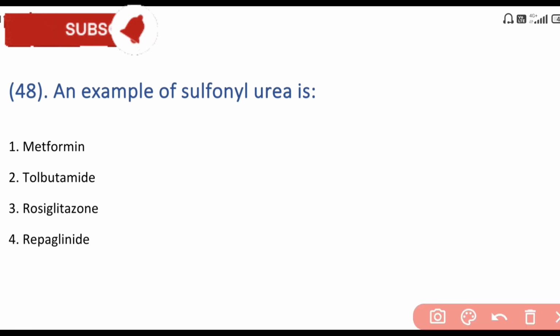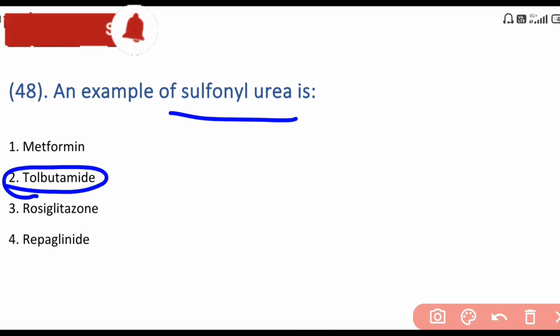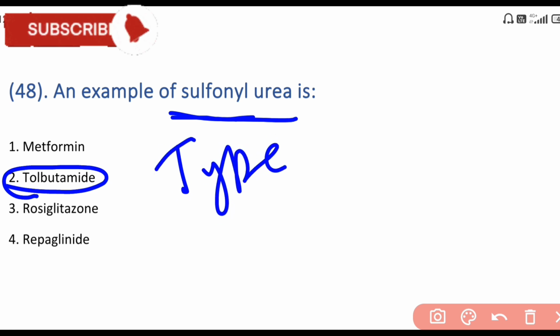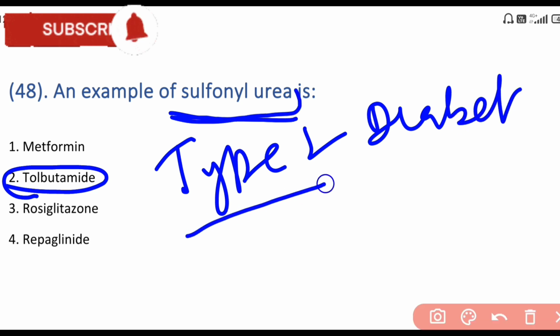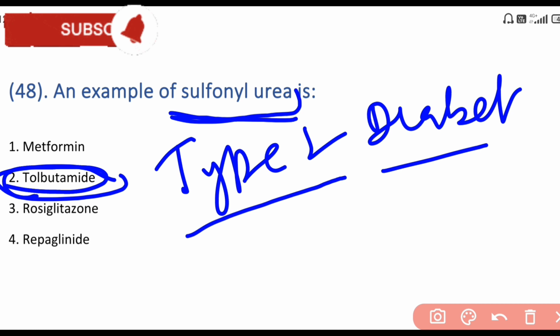Next is an example of sulfonylurea, the answer is tolbutamide. Tolbutamide is an example of sulfonylurea. Sulfonylurea is a group of drugs used to treat type 2 diabetes. So tolbutamide also treats type 2 diabetes. Tolbutamide is the answer.